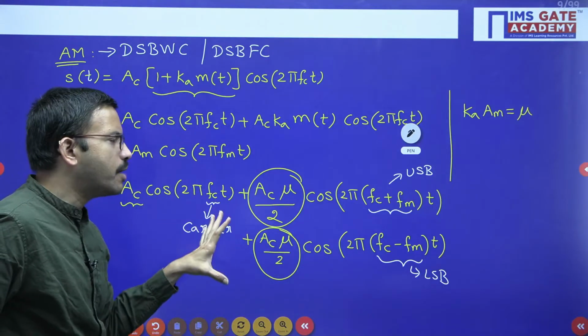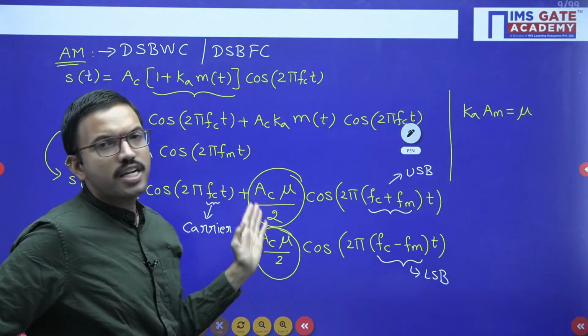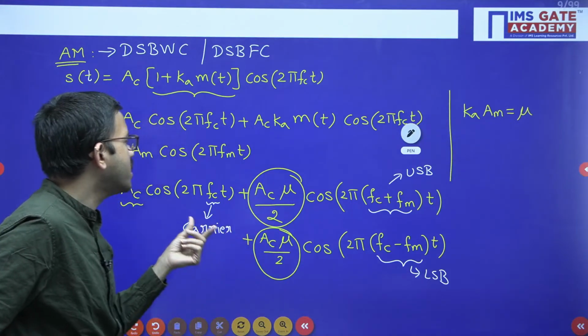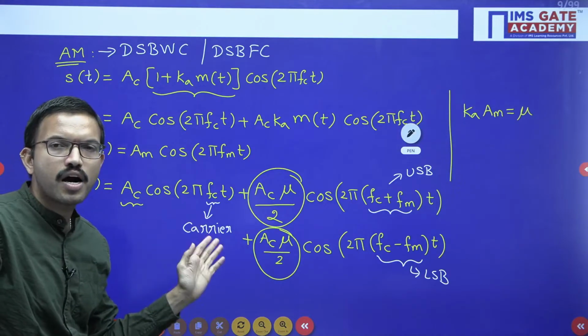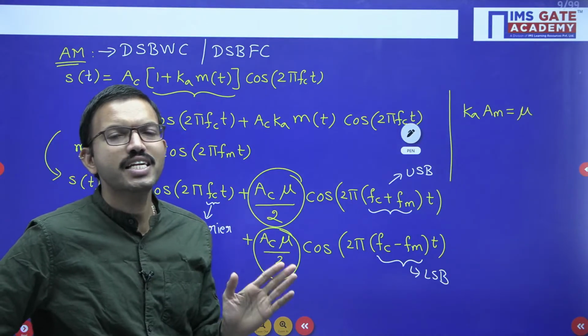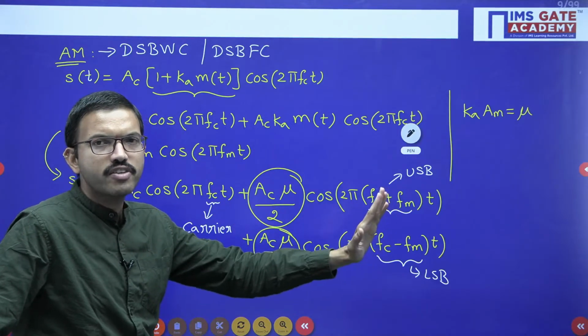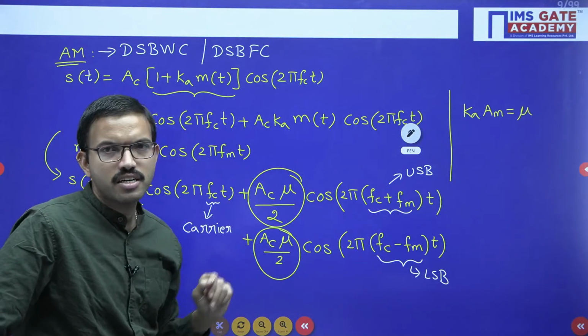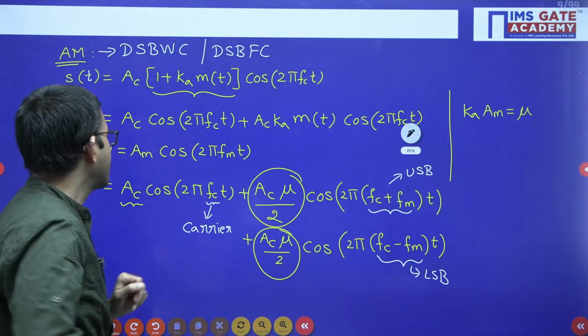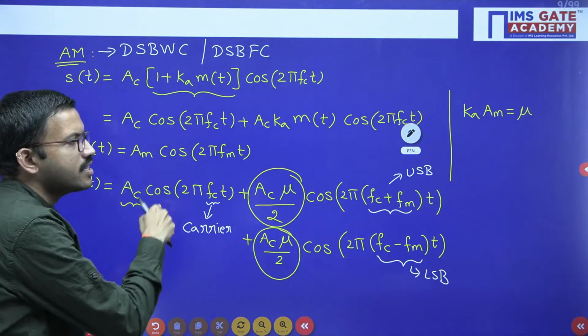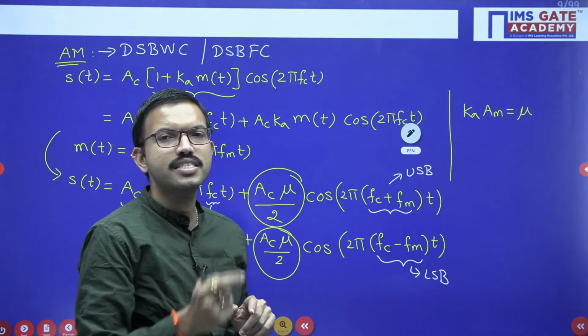The same time domain equation, if you are representing, say for example, if you are applying Fourier transform, I hope all of you know that whenever you are having cos signal, when you apply Fourier transform, you will get two impulses. One impulse you will get on the positive frequency axis, another impulse you will get on the negative frequency axis, right? So that time, whatever the amplitude here you are having, regarding the impulse, the signal strength will become half.